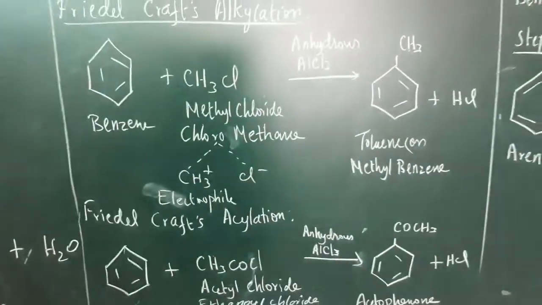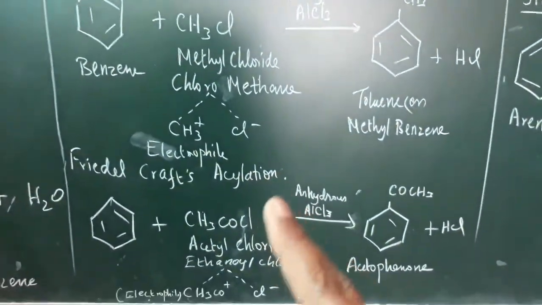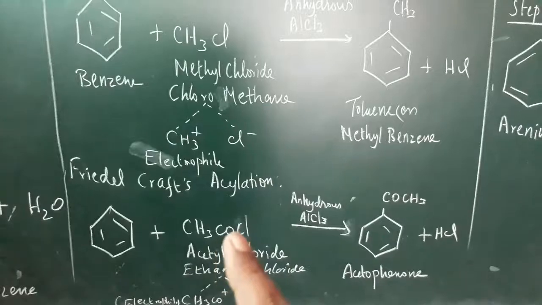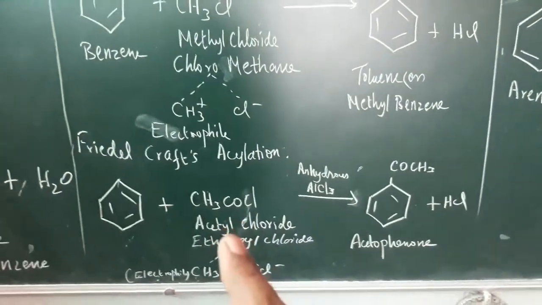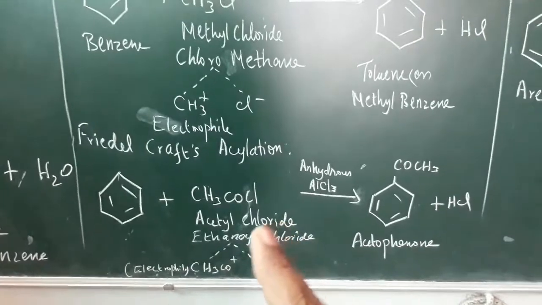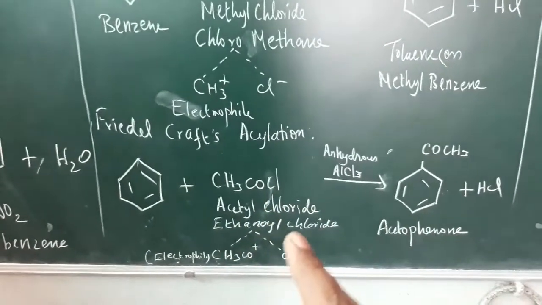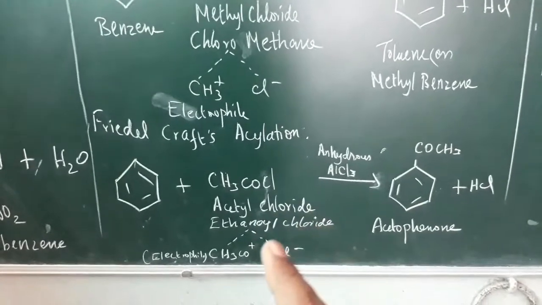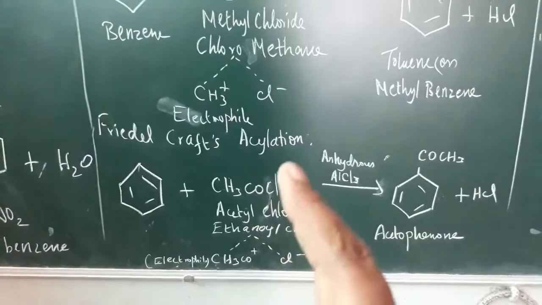Next one, Friedel-Crafts acylation. This one is alkylation, this one is acylation. Benzene with CH3COCl. Now only you are seeing this compound. The name of the compound is acetyl chloride, and 2 carbons are there, so eth, and then ethanoyl chloride. Please remember these things. This is the new compound you must study.